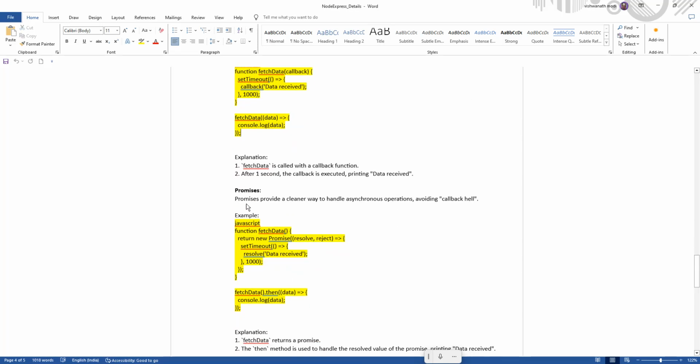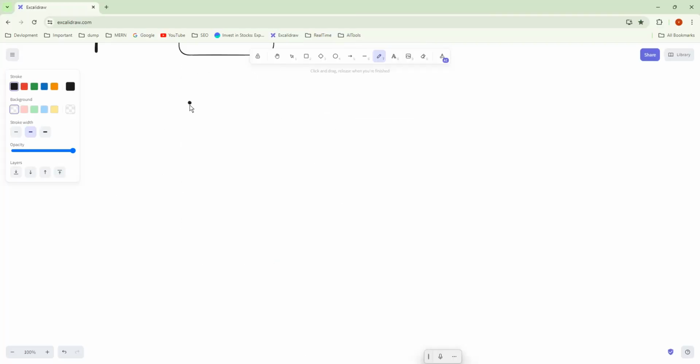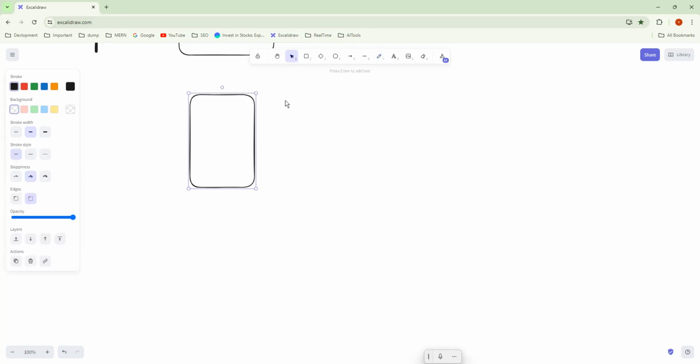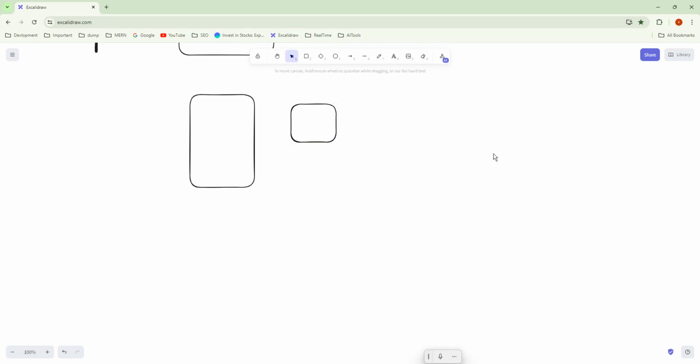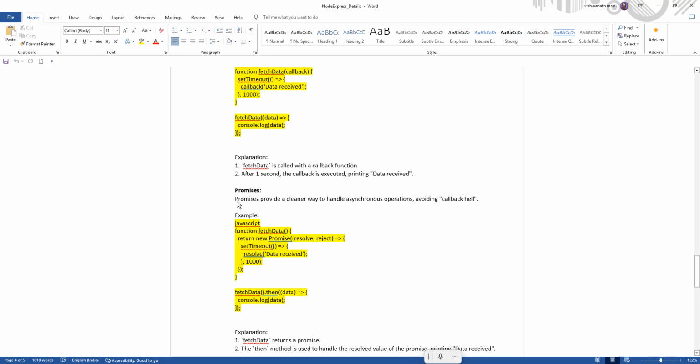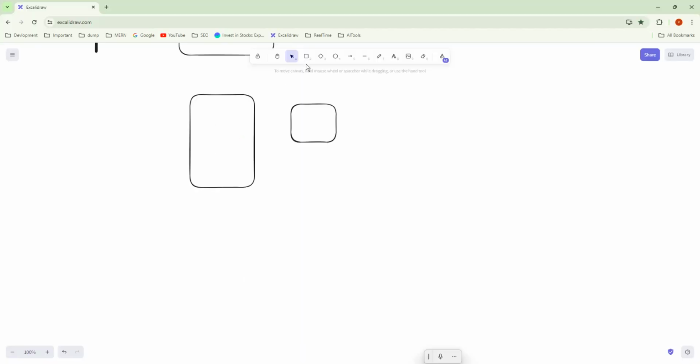The promise provides a cleaner way to handle asynchronous operations and avoids callback hell. So here what happens? We are calling a function. We have one async function and there is one more callback function. The async function promises to handle the asynchronous operations, so for that it is calling an async function. This is the async function.